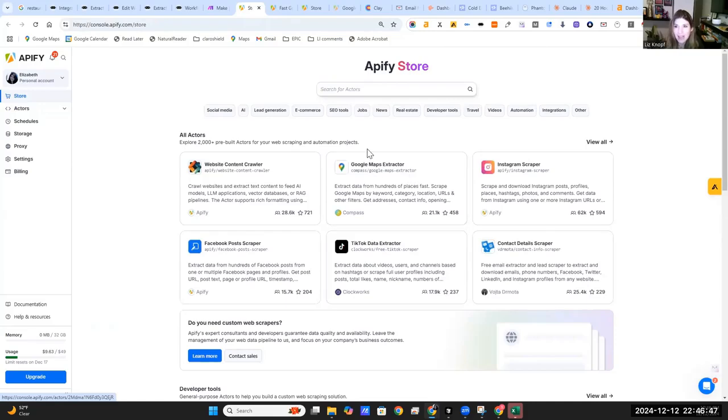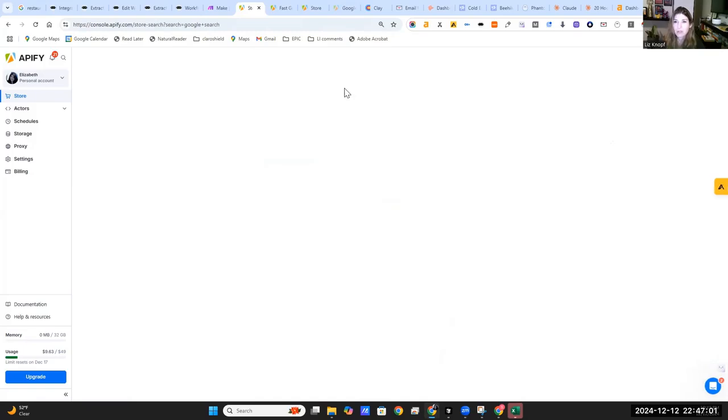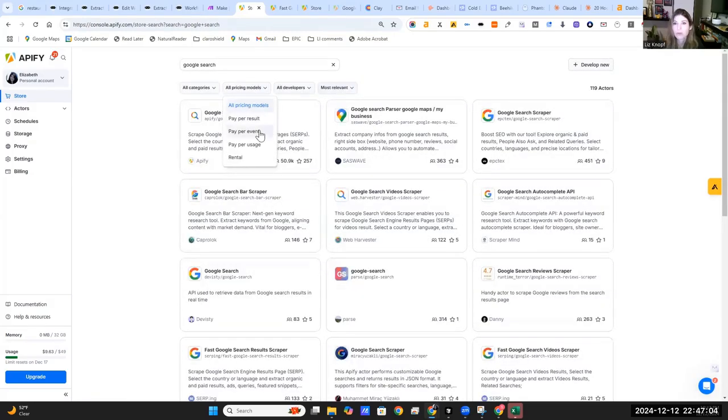The other thing I like about Apify is that you can choose your business model, how you want to pay. So for instance, we're looking for Google search. You can sort by pay per results, events, usage, rental. However you want to pay for this, there's a different option for you for the most part.